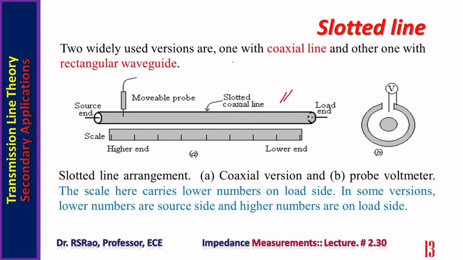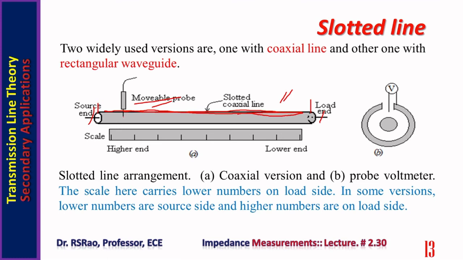See, two versions of slotted sections are available. One is the coaxial version, another is the waveguide version. In the diagram, the coaxial version is shown. One end is the source end, another is the load end. Here the source is connected, here the load is connected. Actually a certain slot is made on the surface, cutting the outer conductor of the coaxial line, and in this slot a movable probe is inserted. This probe moves along the slot.